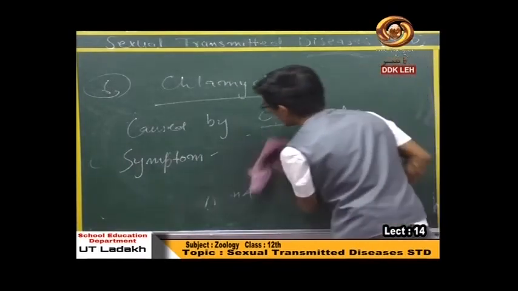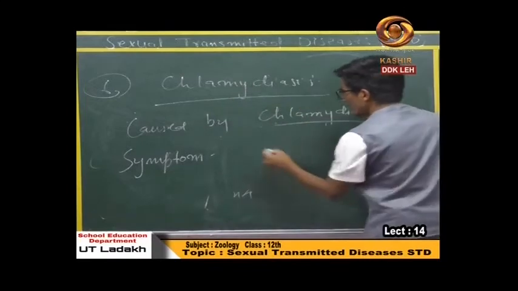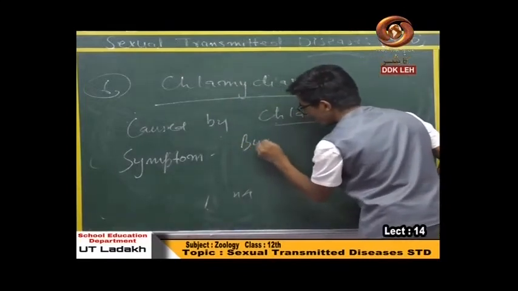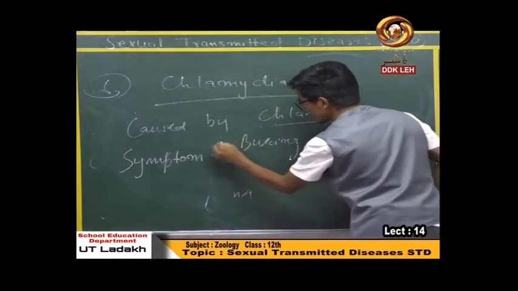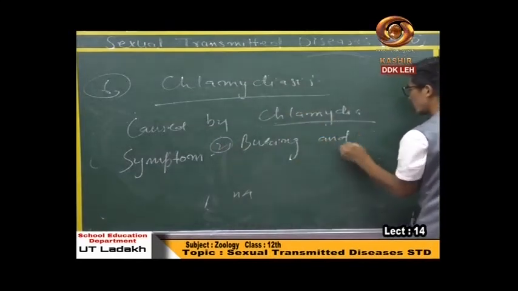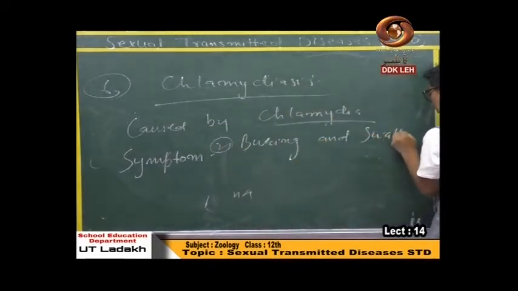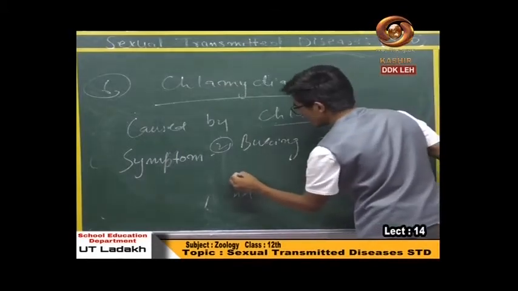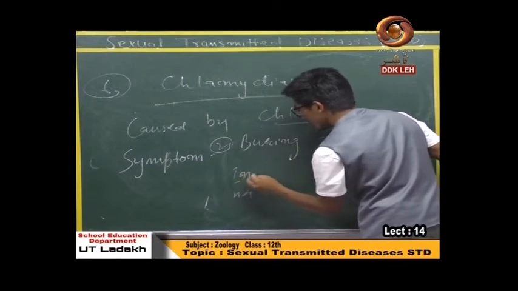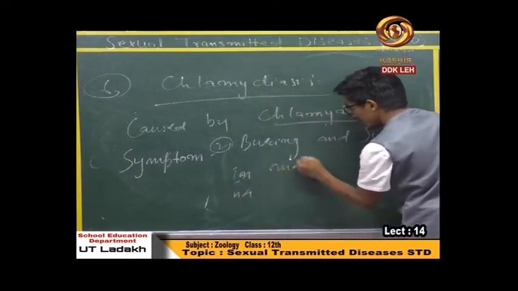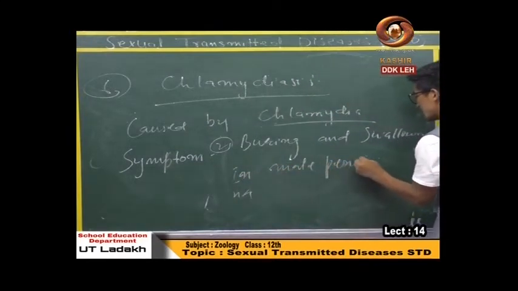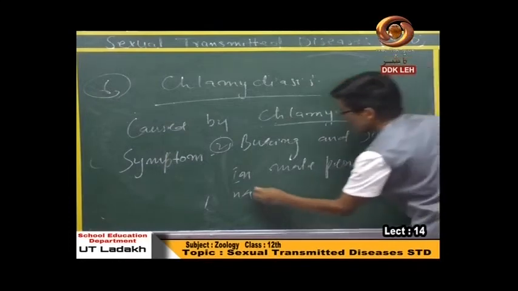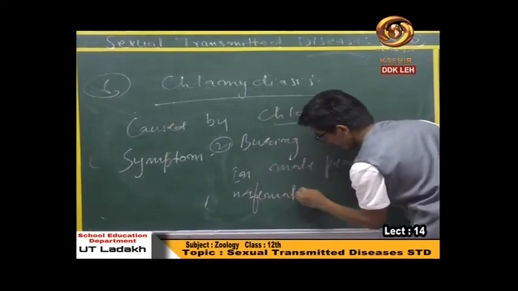Second symptom of this disease is burning and swelling in male penis and female urethra.